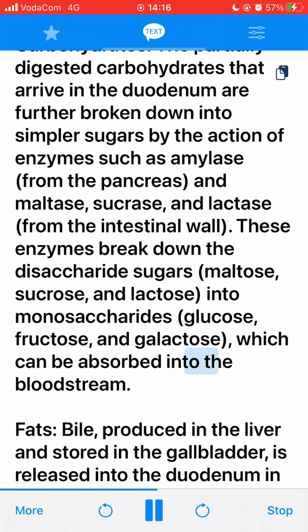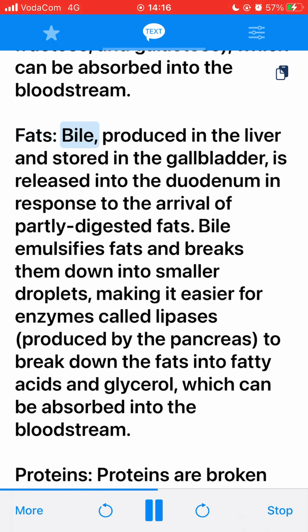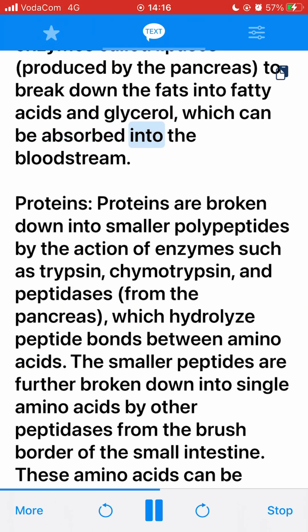absorbed into the bloodstream. Fats. Bile, produced in the liver and stored in the gallbladder, is released into the duodenum in response to the arrival of partly digested fats. Bile emulsifies fats and breaks them down into smaller droplets, making it easier for enzymes called lipases, produced by the pancreas, to break down the fats into fatty acids and glycerol, which can be absorbed into the bloodstream.